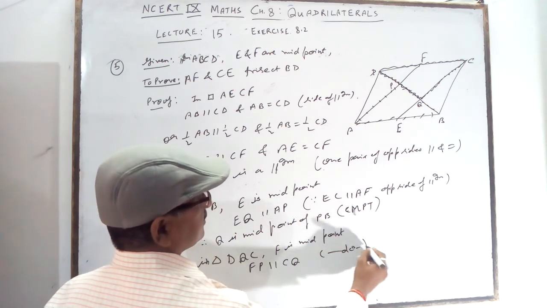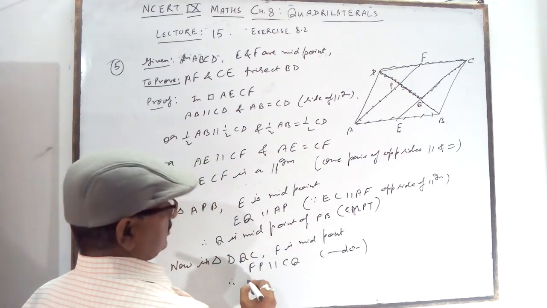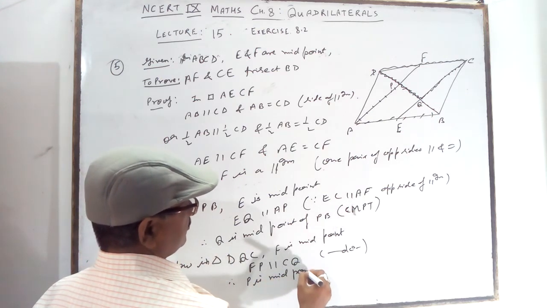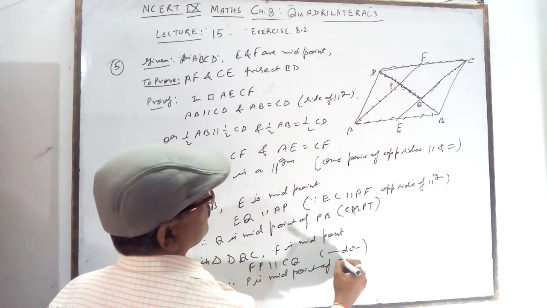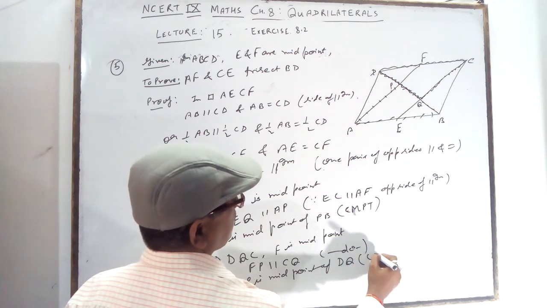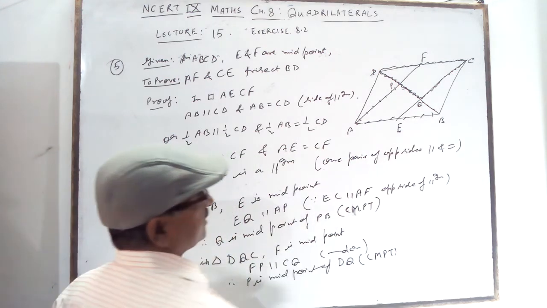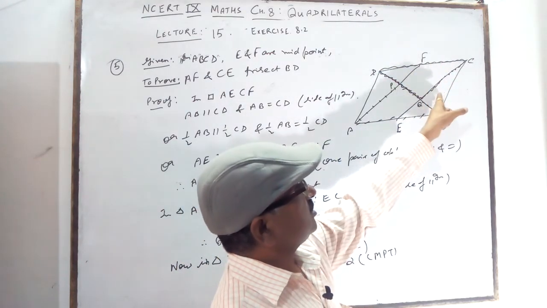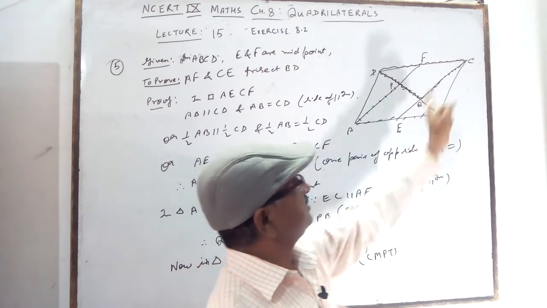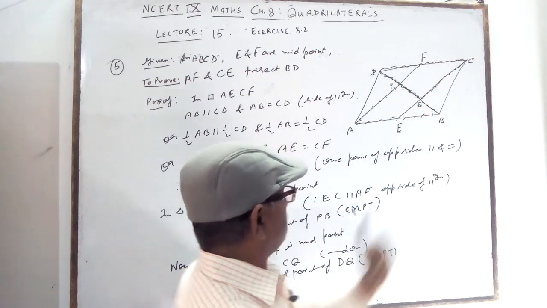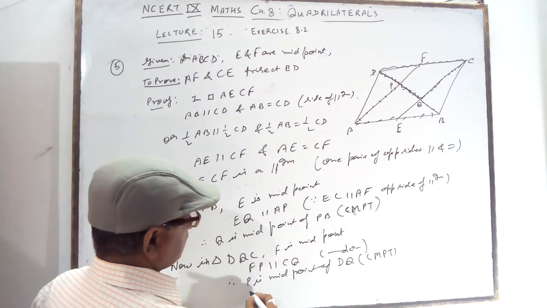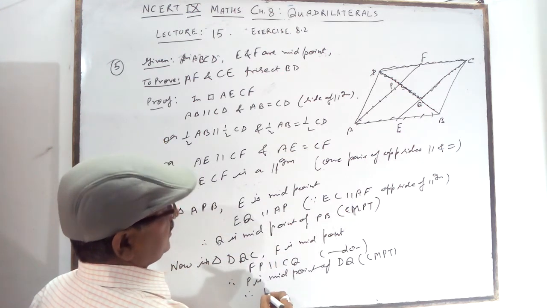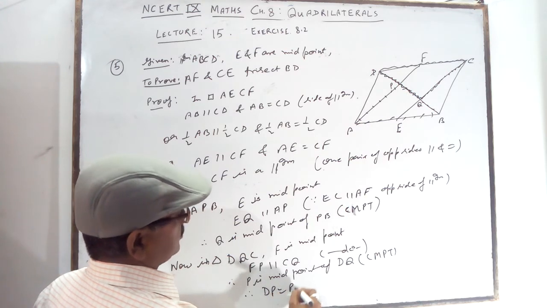What is the reason? Therefore, P is midpoint of DQ by converse of midpoint theorem. Again, F is the midpoint already given. FP is parallel to CQ because it is a parallelogram AECF. So P will also be the midpoint, and therefore DP is equal to PQ.